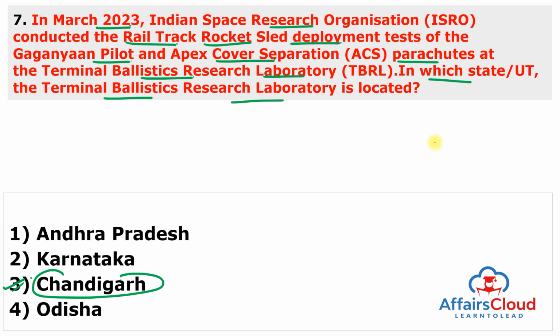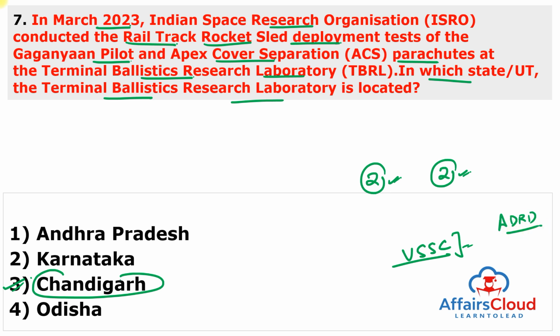So, under the pilot parachute test, cluster deployment of the 2 pilot parachutes was simulated, and the parachute test simulated the cluster deployment of the 2 ACS parachutes under the maximum dynamic pressure conditions. And the Gaganyaan parachute system development was executed jointly by the Vikram Sarabhai Space Center in Trivandrum, Kerala, and Aerial Delivery Research Development in Agra, Uttar Pradesh. And the project emphasizes demonstration of the human spaceflight capability by launching a crew of 3 members to an orbit of 400 km for a 3 days mission and bringing them back safely to Earth. Remember the question from the slide.